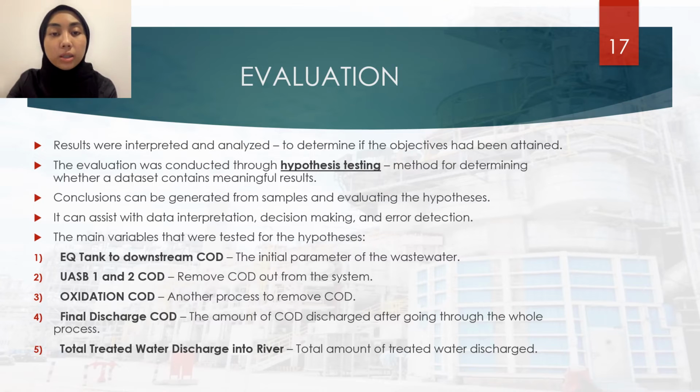Next is final discharge COD. This is the amount of COD that has been discharged into the river after going through the whole wastewater treatment process, COD removal process. And last is the total treated water discharged into the river. So this is where we calculated the total amount of treated water that has been discharged into the river. Thank you.